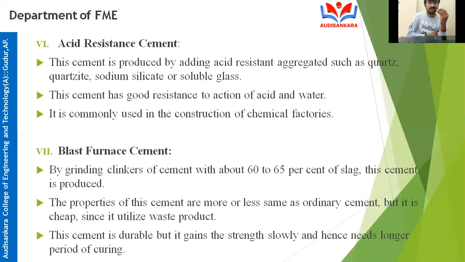The properties of this cement are more or less the same as ordinary Portland cement. Initial setting time is 30 minutes, final setting time is 600 minutes. Fineness of cement is 225 meter square per kg. But it is cheap. Why? Because slag is a waste product from the steel industry, and mixing it in cement makes the cement cheaper.